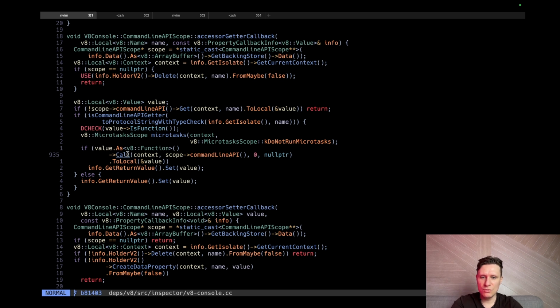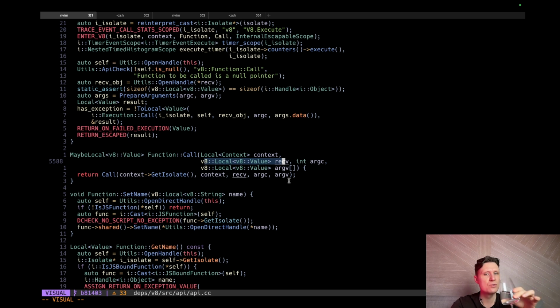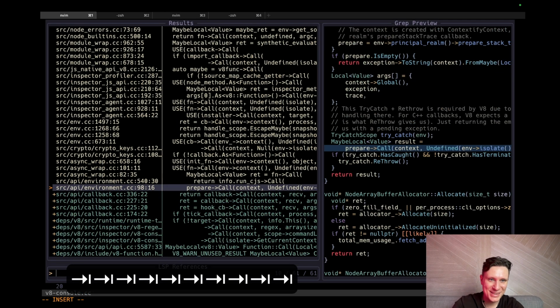Can I check documentation of this? So there are two parameters. This is variable arguments, and this is just arguments. Interesting. I still don't understand how to call functions in V8. Let's investigate more.